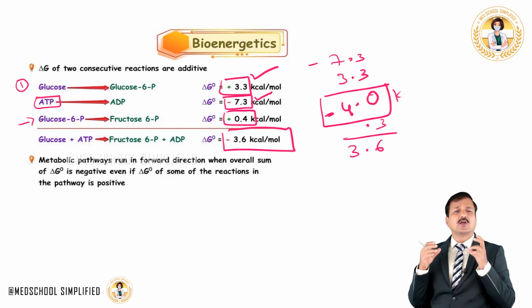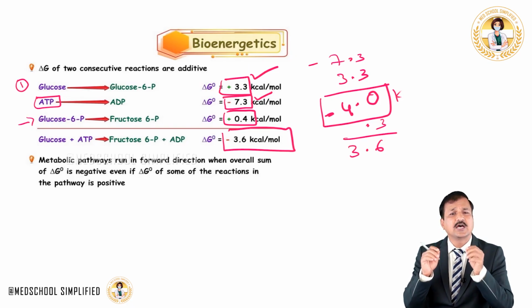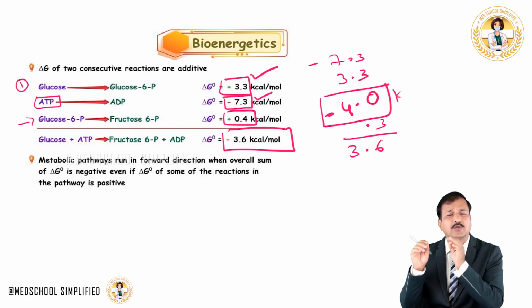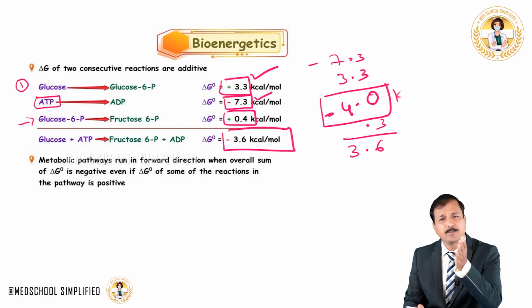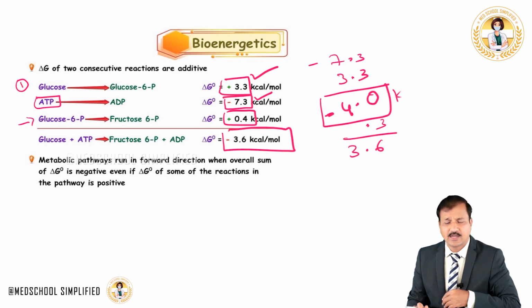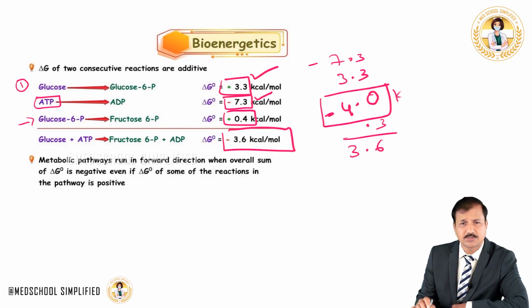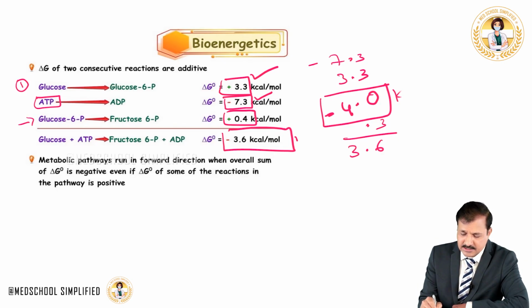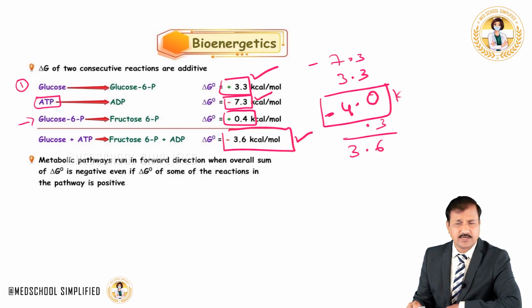So like this, conversion of glucose into fructose 6-phosphate is done by breaking ATP into ADP, making the system exergonic, and making it possible for the endergonic reactions to still be conducted. At the end of the conversion of glucose into fructose 6-phosphate, after using one ATP, the system still has minus 3.6 kilocalories of energy.